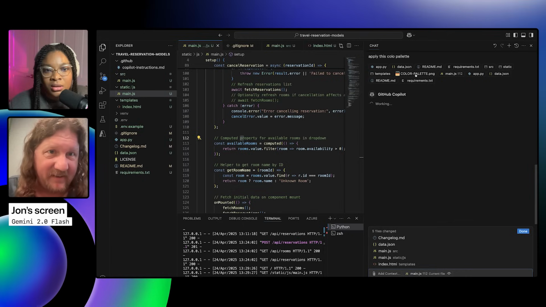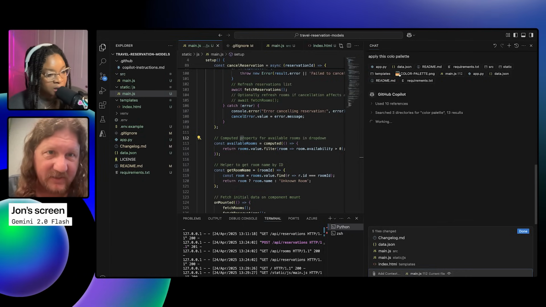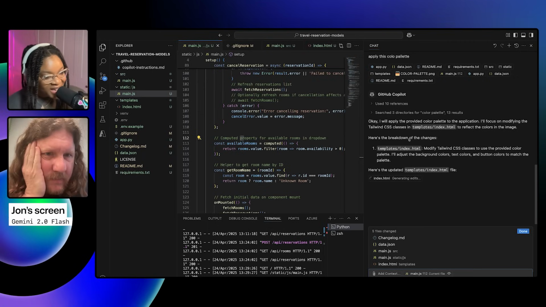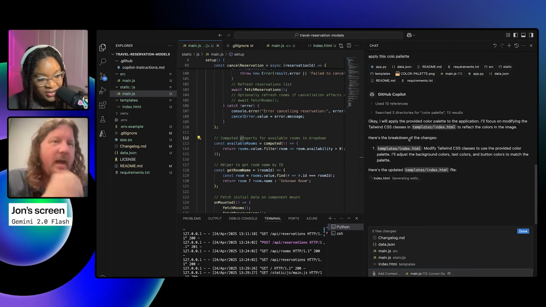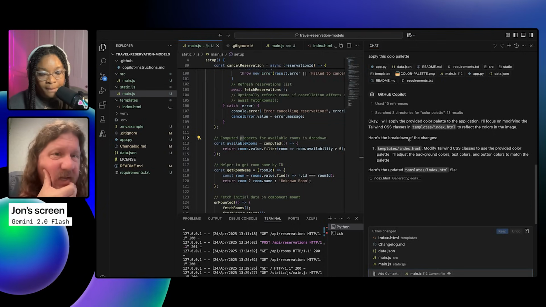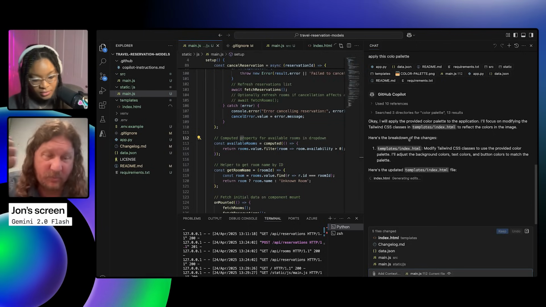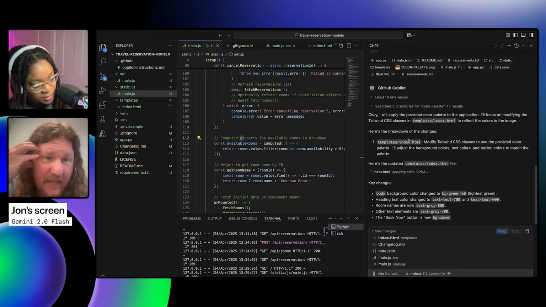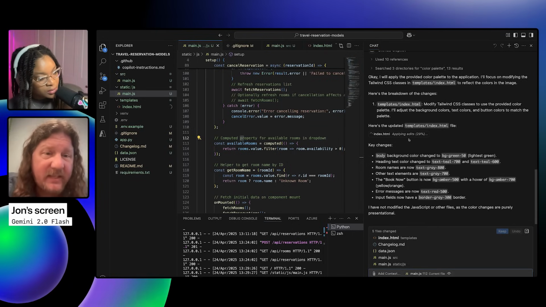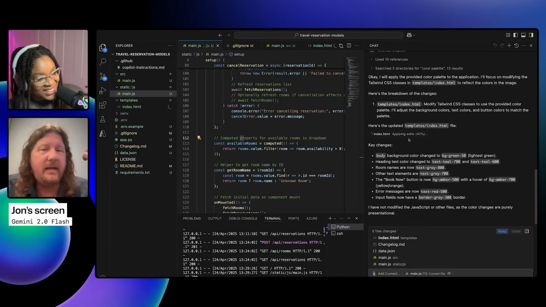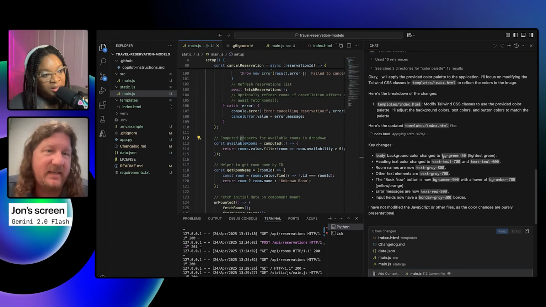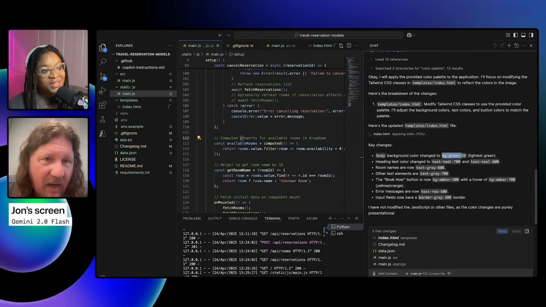But I've got this color palette file, which has some more stuff in it. Oh, nice. Okay, and you're using 2.0 Flash. It's gonna modify this. And it seems like it's cranking along. It gave me responses pretty quick, and it's doing what I would expect it to do. Oh, I love this. It's not even just defaulting to hex colors. It's actually using these named colors.